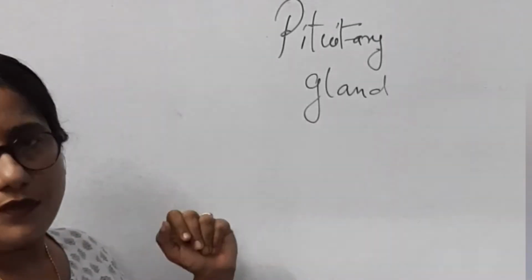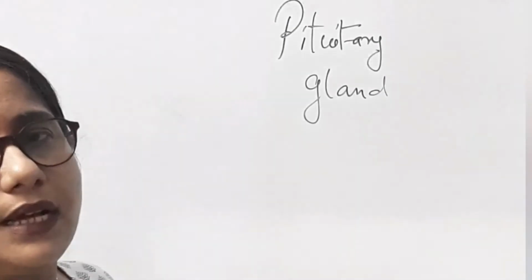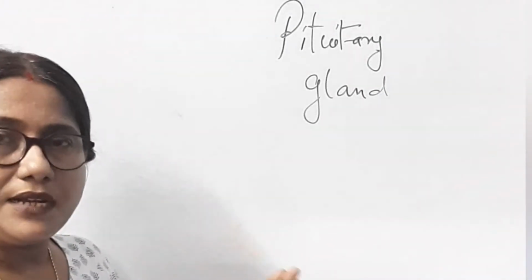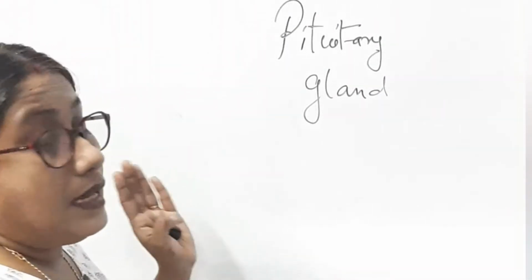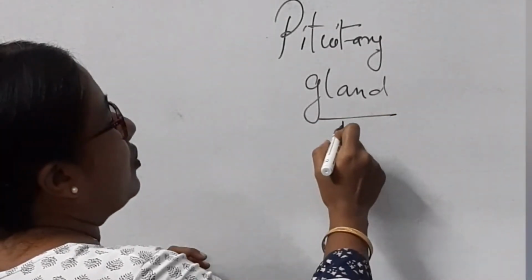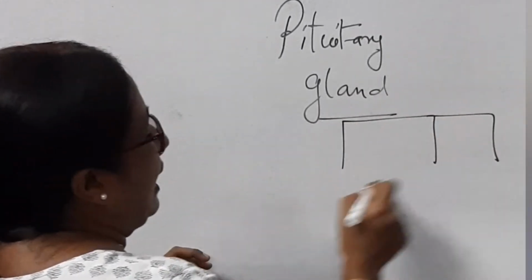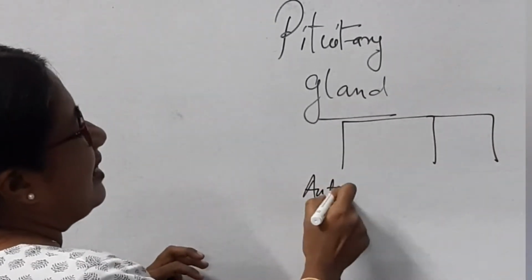Now the origin of this gland. This also originates from the ectoderm, a germinal layer of the embryo. Now the pituitary releases various types of hormones from the various lobes. So the pituitary gland is divided into three different lobes. What are the lobes? Number one, the anterior pituitary lobe.